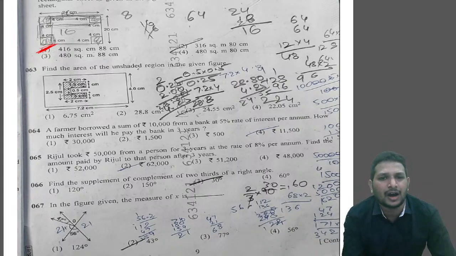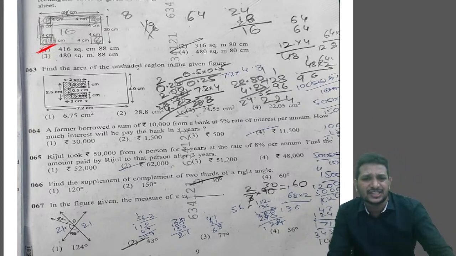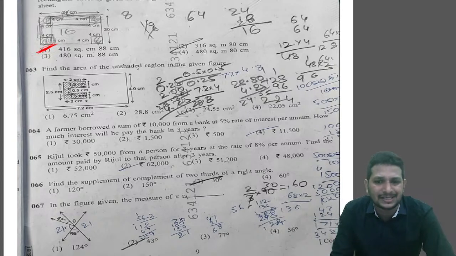Area of the outer part, the bigger rectangle, minus the shaded region, because we need to find the remaining unshaded part left. They gave the outer dimensions 4 centimeter and 7.2.